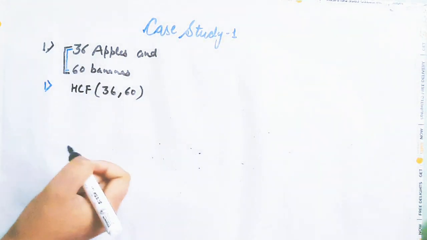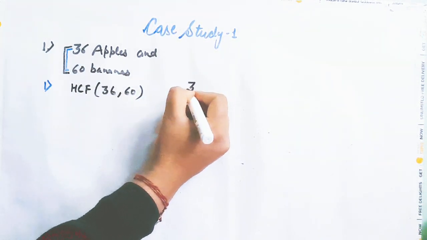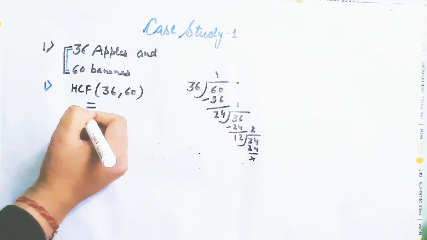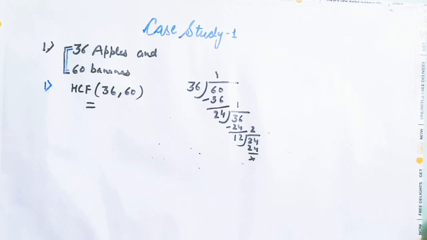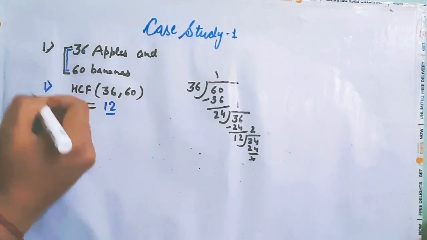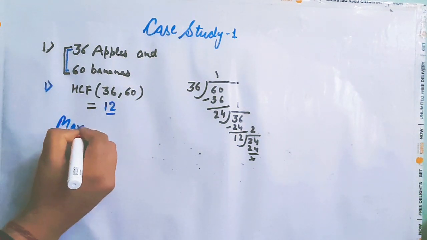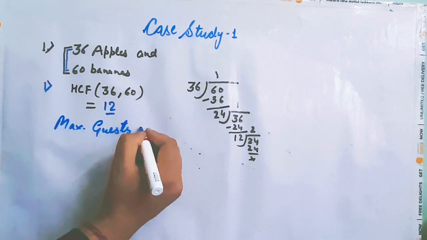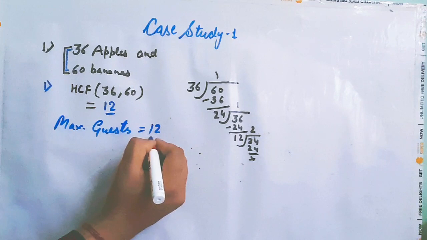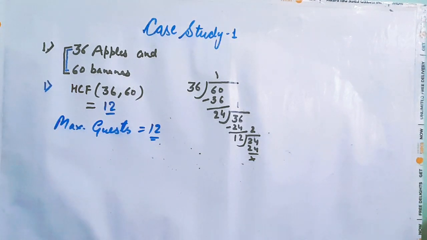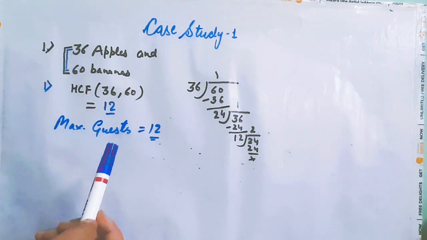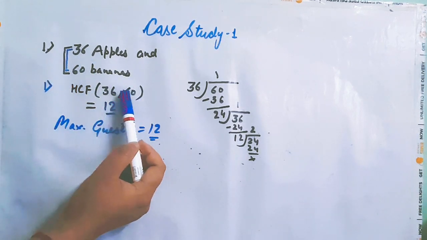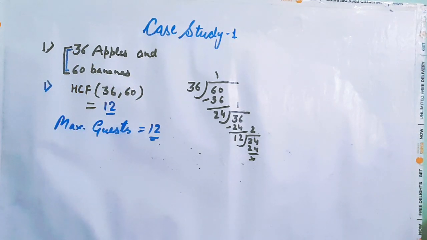So, how to solve it now? Let us use continued division method. HCF of 36 and 60 will be 12. The maximum guest she can invite is 12. Now, among 12 guests, she can divide 36 apples and 60 bananas equally.